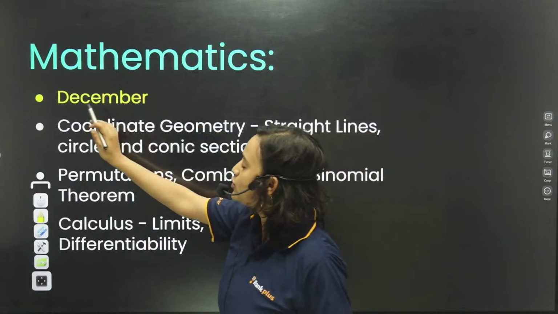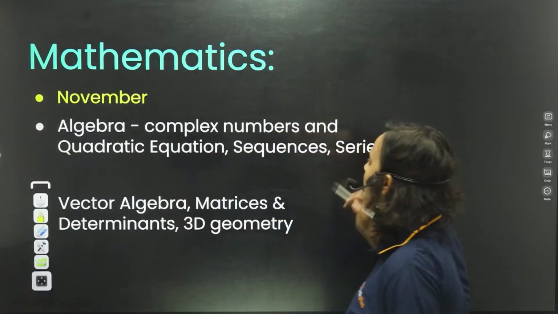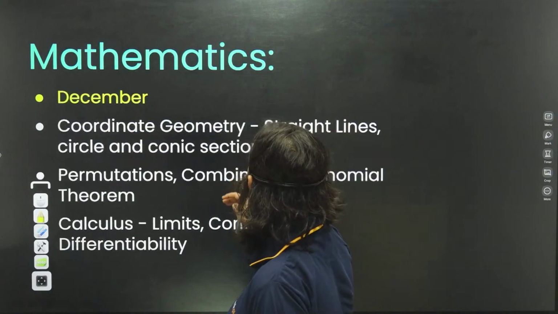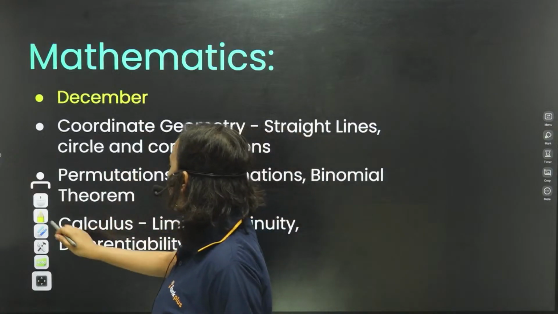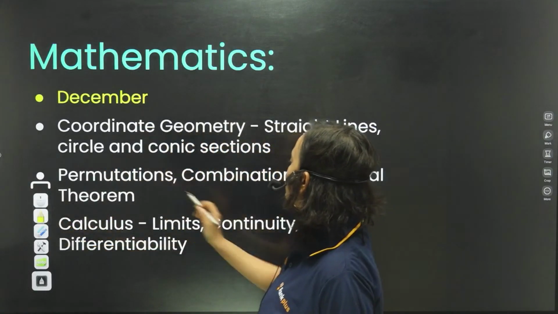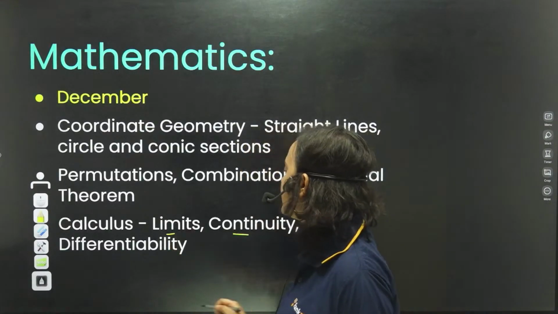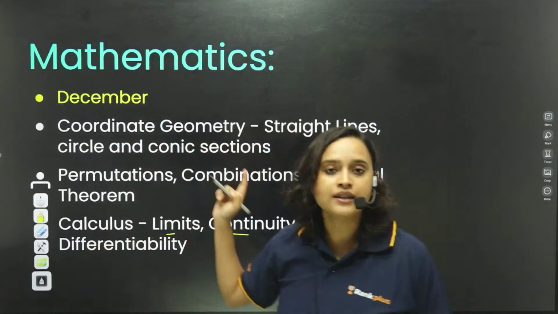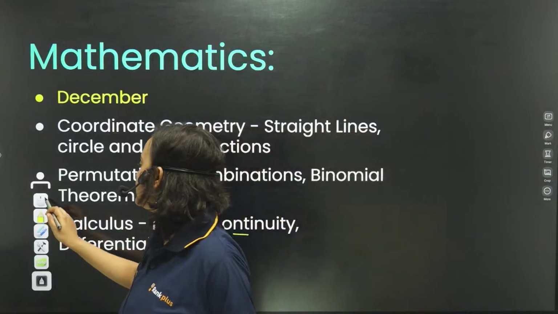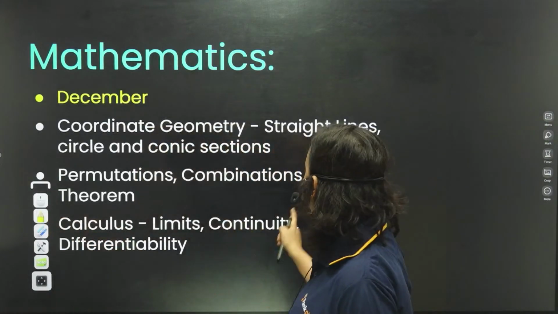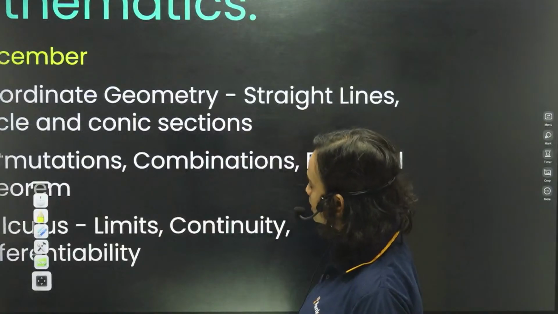Now take a look at it. You will have to do coordinate geometry, straight lines. You will be doing coordinate geometry, straight lines, circle and conic sections. Permutation and combinations, binomial theorem, and you will be doing limits, continuity and differentiability in the month of December. All of this will happen in the month of December.